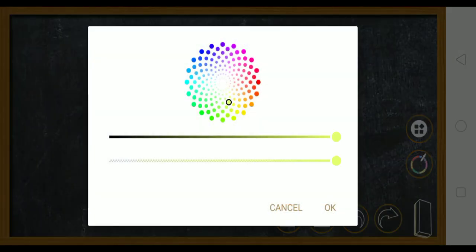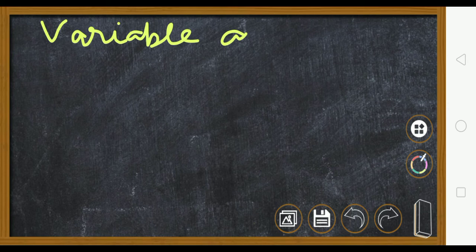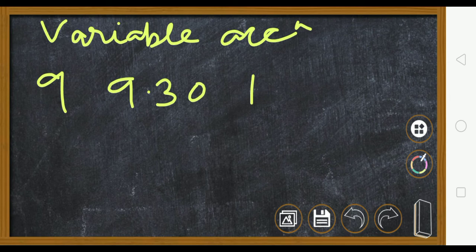Now one more new term we will learn, that is variable acceleration. Again take the same time interval 9, 9:30, 10 and 10:30. At 9 the body is at rest, so it is 0 meter per second.